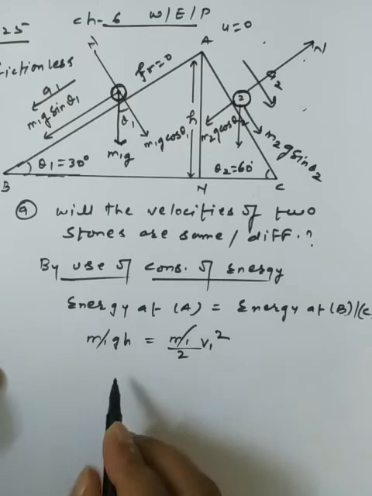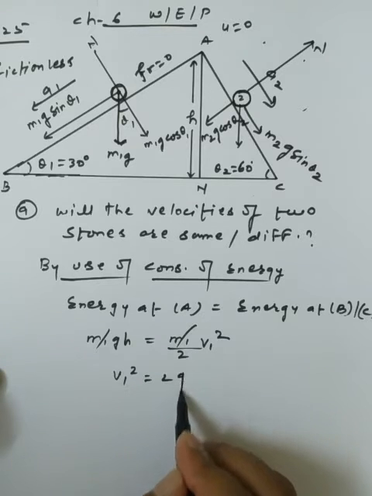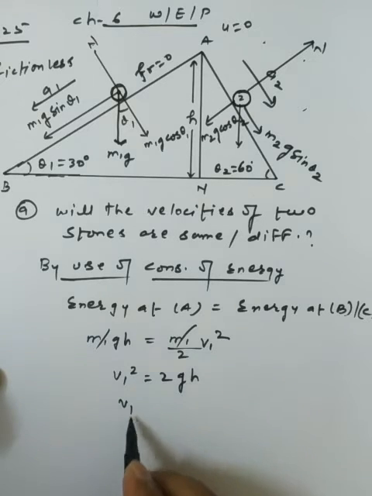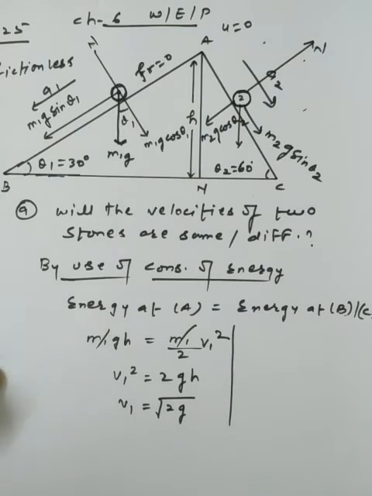So m1 and m1 cancel. I am getting that v1 square is simply 2gh, dear students. So v1 is equal to under root 2gh. This is the basic representation which I have done.